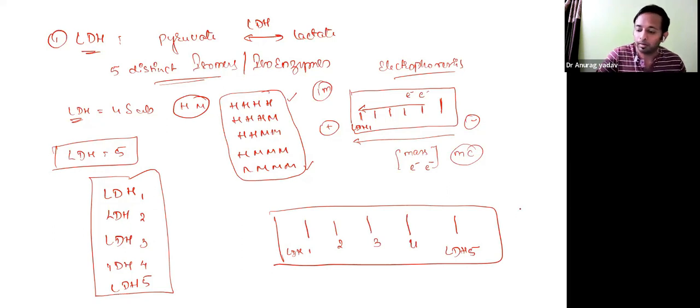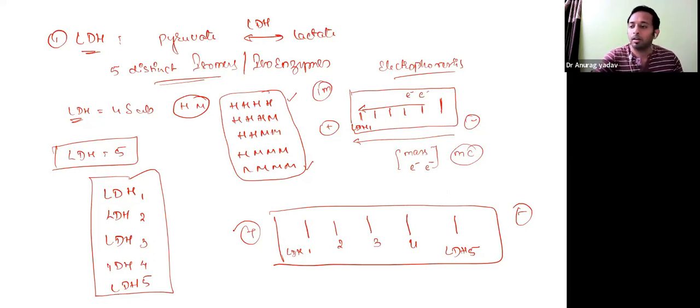From the negative to the positive node on electrophoresis, we identified that it is the same enzyme acting on the same type of reaction. When we allowed them to separate on electrophoresis, we identified that this one type of reacting enzyme is made up of different forms that differ in their electrophoretic mobility. So based on that, we have identified LDH 1 to LDH 5. This is about the types.